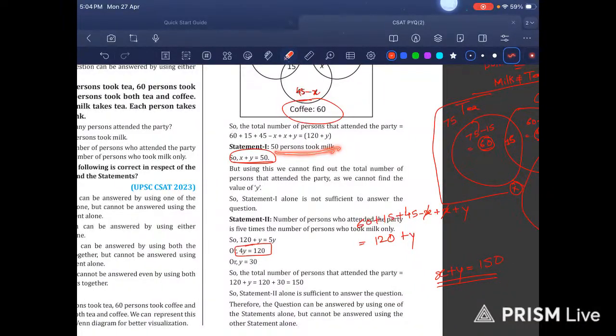50 persons took milk, X plus Y is equal to 50, but using this we cannot find the total number of persons who attended the party. So statement 1 is not sufficient.